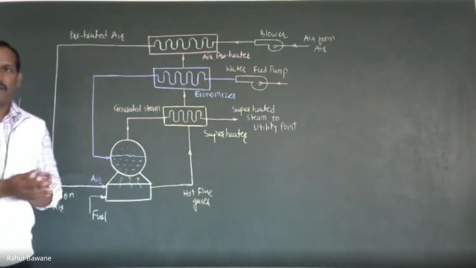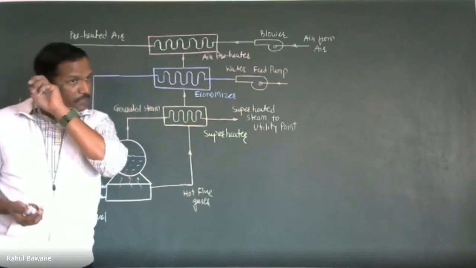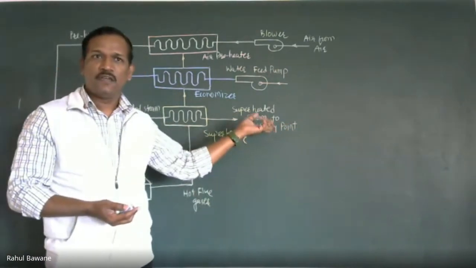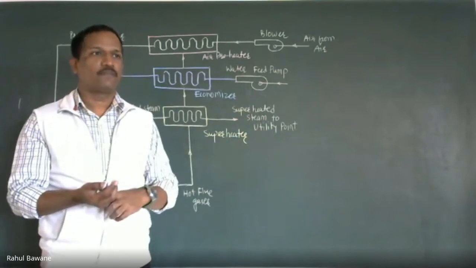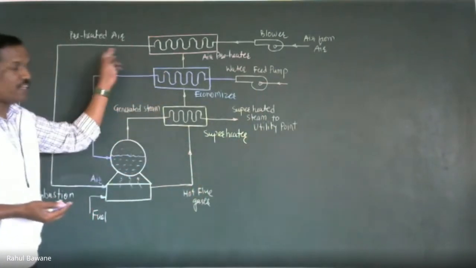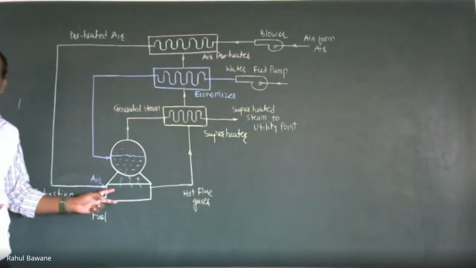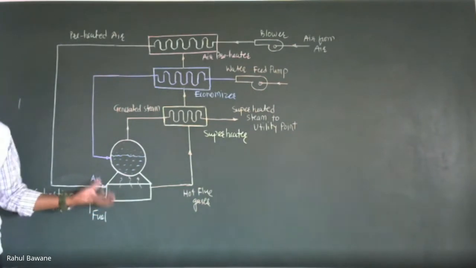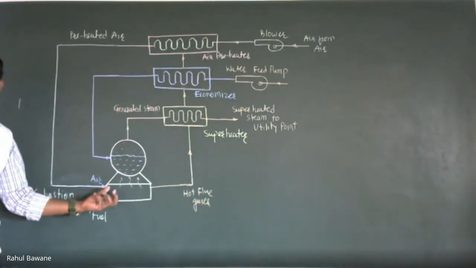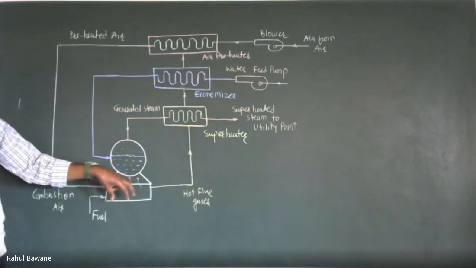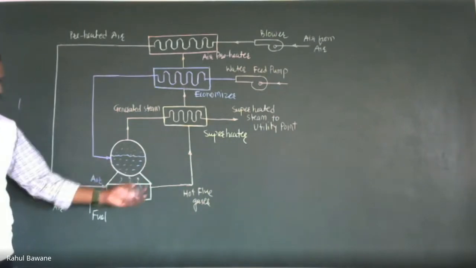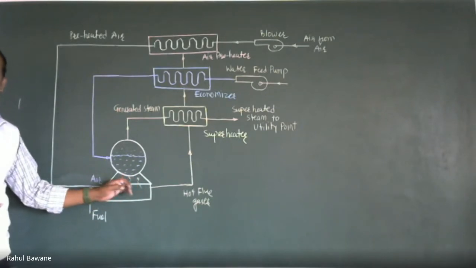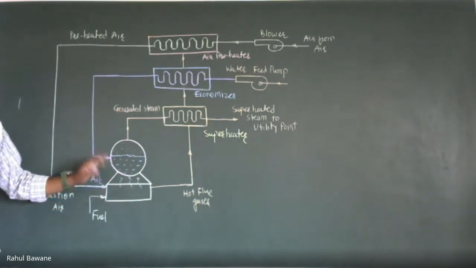What is its requirement? Imagine in a rainy season, even though we are saying air, we don't sense the humidity, but that air has a lot of water vapors. If that kind of wet air is supplied for combustion, some part of the heat is utilized to dry it, to remove the moisture from that air. Then the air takes part in combustion, and that's when combustion takes place. But what happened? Some part of that combustion heat is wasted to remove the moisture of the air.